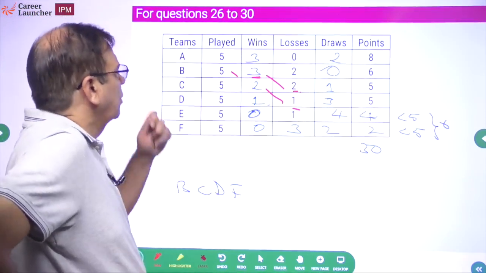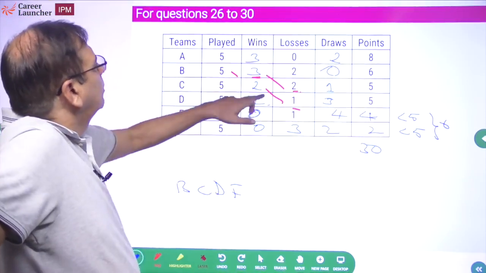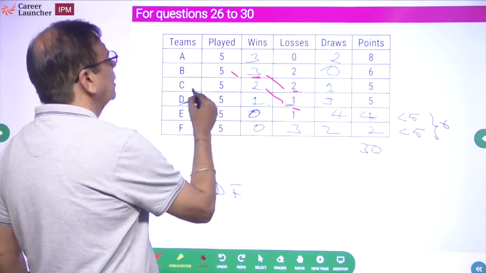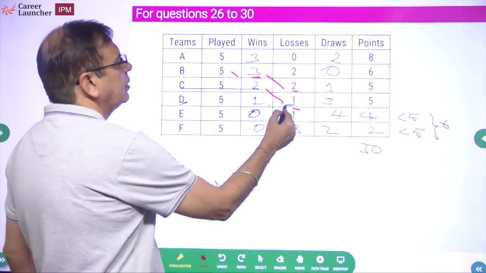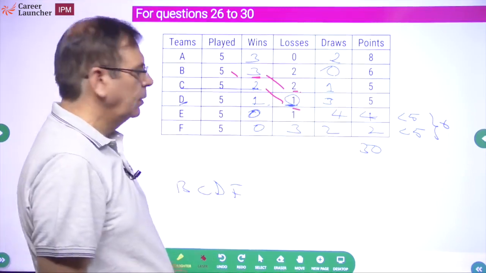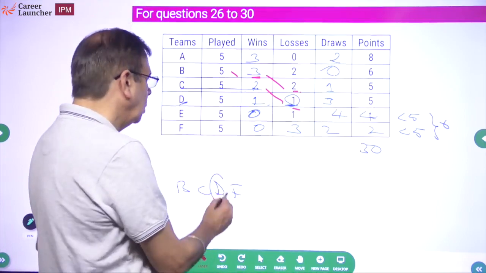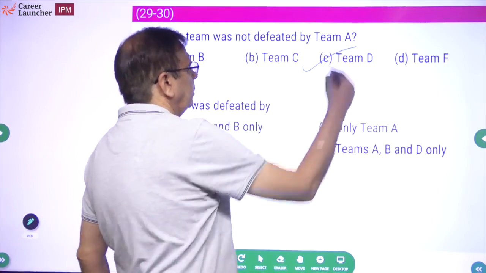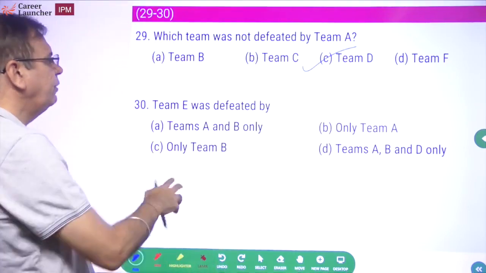Now please look at it this way. D has been defeated only by C. D has only one loss and that loss is to C. That means team D was not defeated by team A. So team D. Team E was defeated by whom?